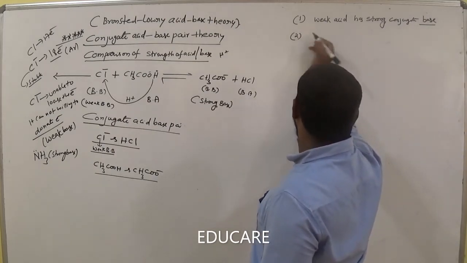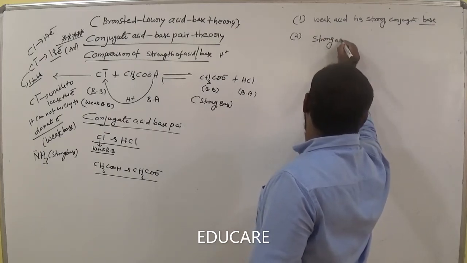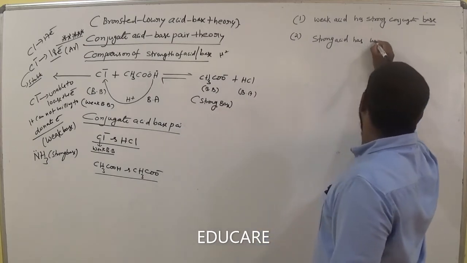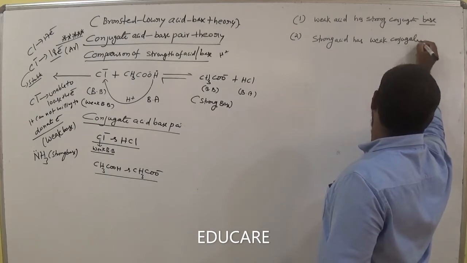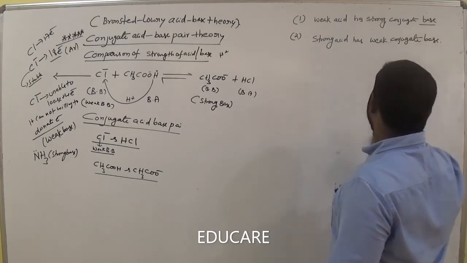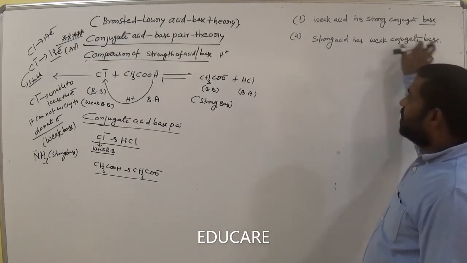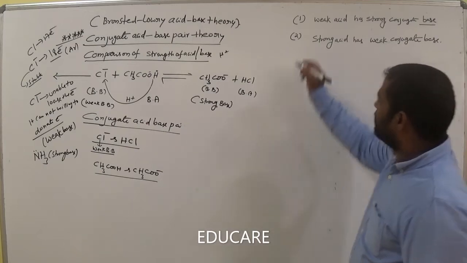And one more statement: strong acid has a weak conjugate base. Am I right? If the acid is strong, then the conjugate base becomes weak. Is it clear? Very, very important.